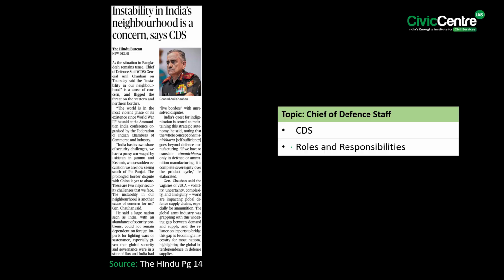The next article says that as the situation in Bangladesh remains tense, the Chief of Defence Staff General Anil Chauhan on Thursday said that the instability in our neighborhood is a cause of concern and flagged the threat on the western and northern borders. In this context, let us talk about the Chief of Defence Staff.